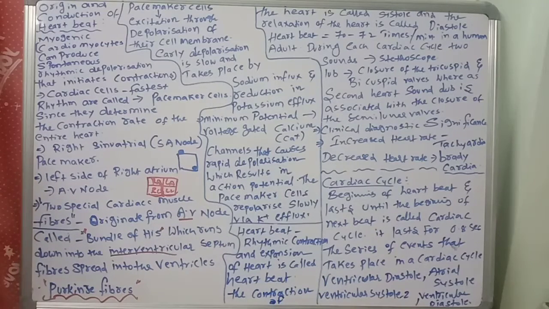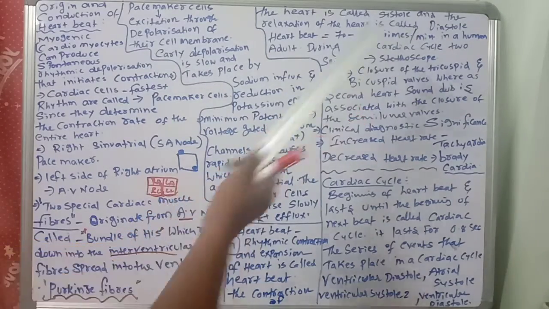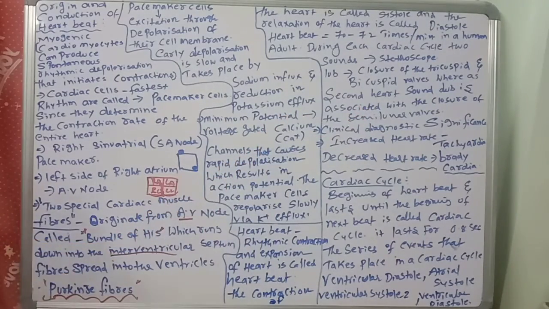In an adult, during each cardiac cycle, how many sounds will be there? That is important. During each cardiac cycle, there will be two sounds. What you call lub and dub. You know very well, the lub dub sounds we hear by using one instrument called a stethoscope.